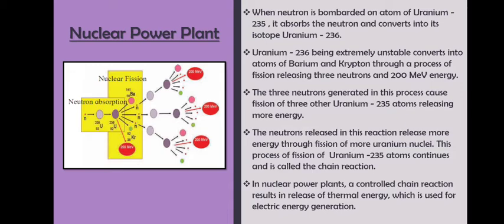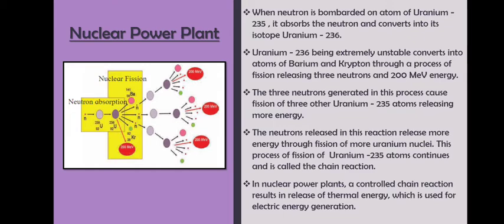Two different atoms are formed through a process of fission. Fission means breaking down, releasing 3 neutrons. Once these two atoms, barium and krypton, are formed, 3 neutrons are released. These 3 neutrons will have some energy, that is 200 milli electron volts. Okay. So these 3 neutrons generated in the process cause fission of 3 other uranium 235 atoms, releasing more energy.